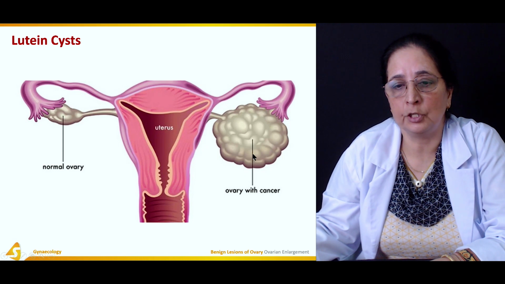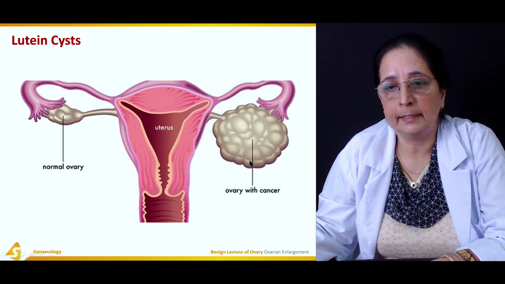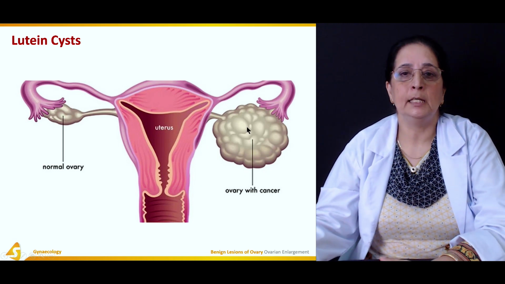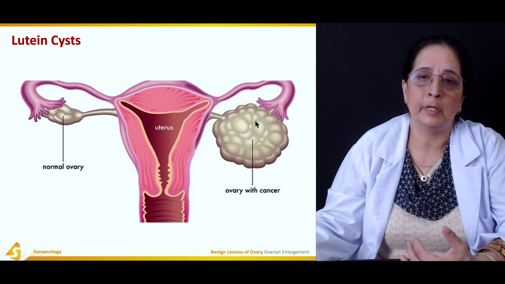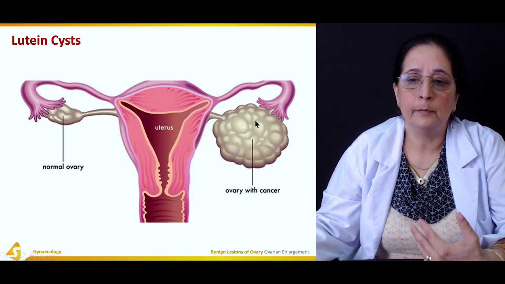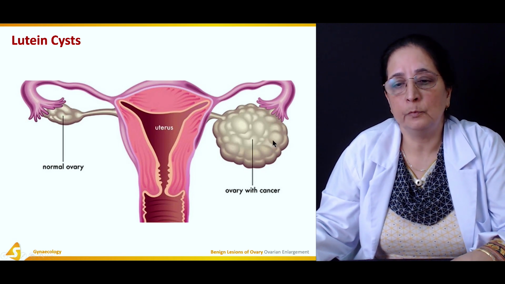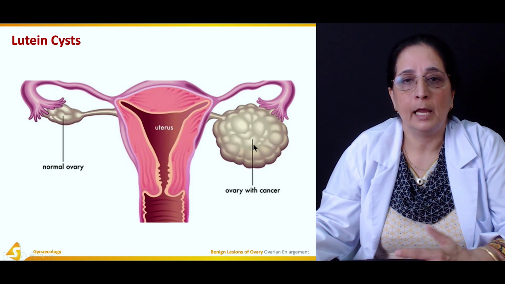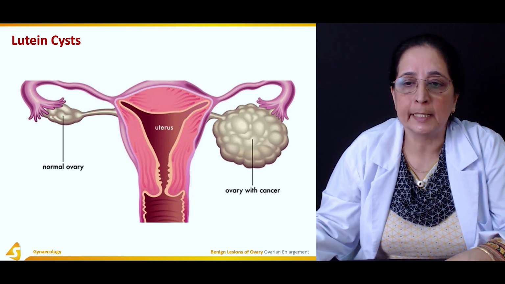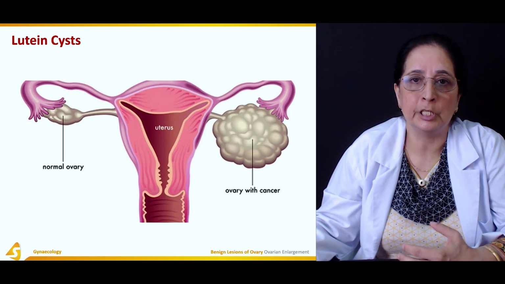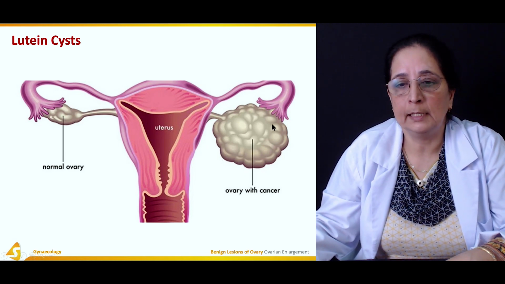This is the picture of the ovary with cancer. It's a huge growth in the ovary, and usually the cancer is diagnosed with a biopsy, with tissue removed, usually by laparoscopic examination. If there are malignant changes, then it is an ovary with cancer, and that's how it appears.